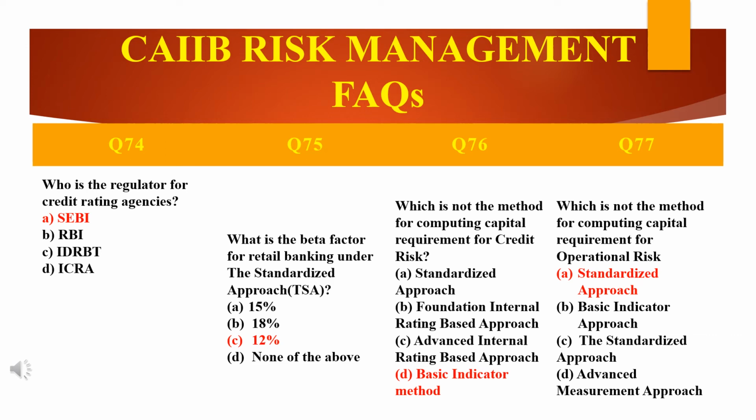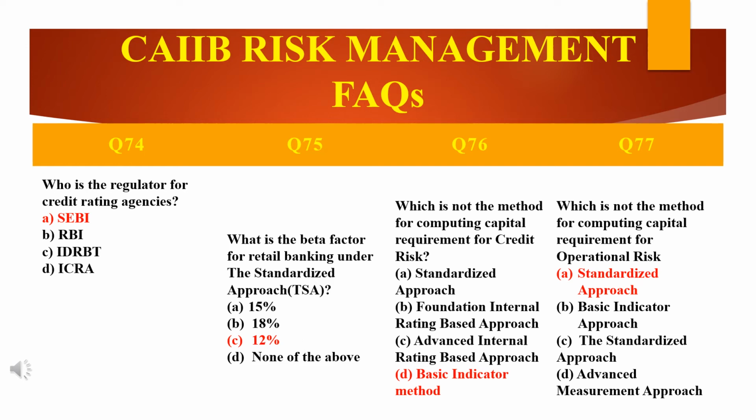Now, in this slide, move back to the 70th question. This slide contains 4 questions. For the 70th question, just look at the screen and see the answers as well as the options. I will only tell you what the answer is and what the reason behind the answer is. Because the exams are very near, the upcoming risk management paper is very near, we have got 150 plus questions of risk management. You can have a look, it will be published on YouTube. See here, this is our 5th part of risk management, CAIIB risk management frequently asked questions which are very important for your upcoming exam.